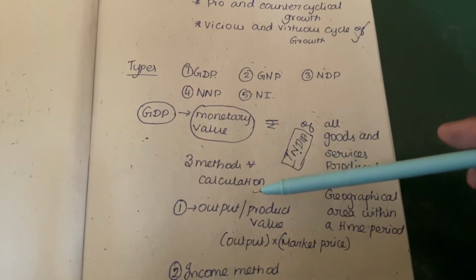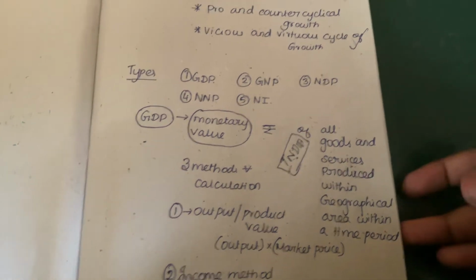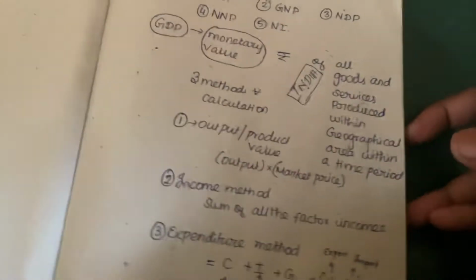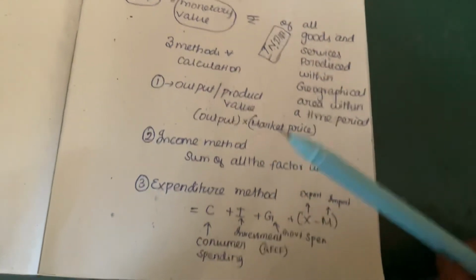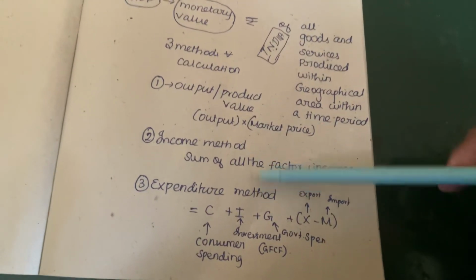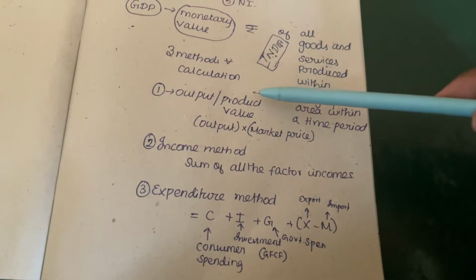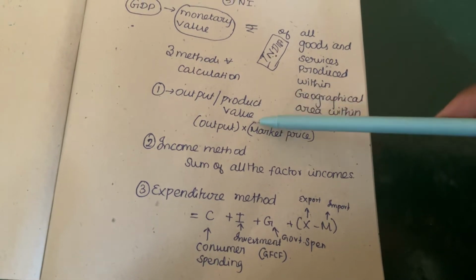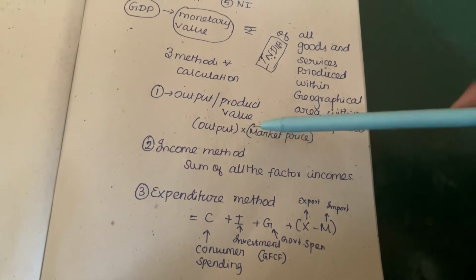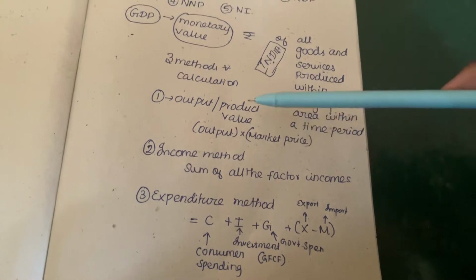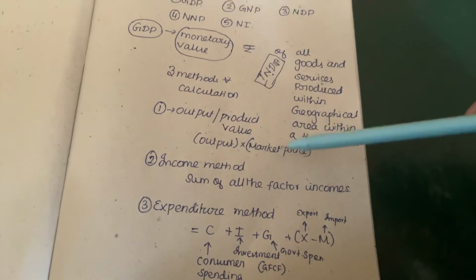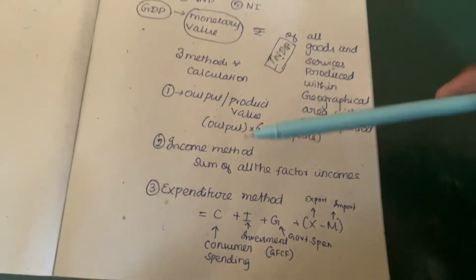There are three methods of calculating the GDP. Number one is output method or product value method, then income method, and expenditure method. Output or product value method is the output into market price of one unit.